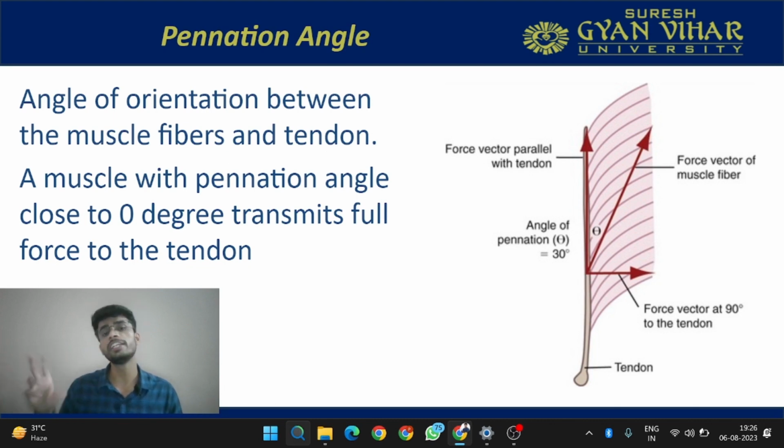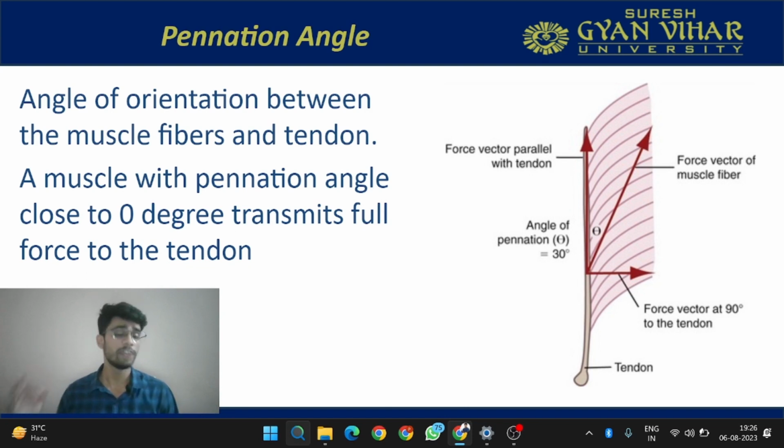Because we are taking the cos component of that angle, since the fibers are attaching to the tendon in an oblique manner. Here you take the cos component to find out the amount that fibers are producing in that particular direction where the tendons are oriented. If it is close to 0 degrees, it means the muscle is able to produce more force. The force will not be less because it is attaching at an angle. If the fibers are parallel, then this force is maximum.